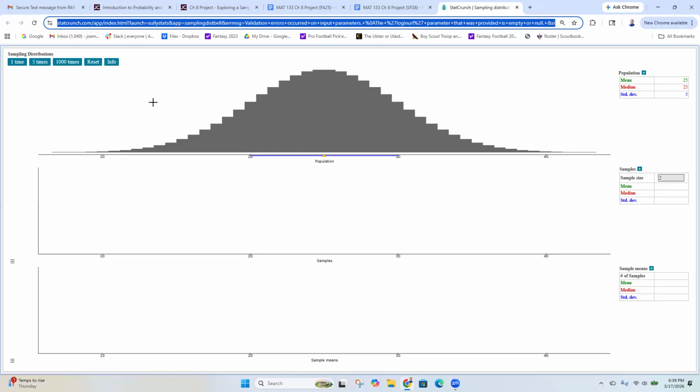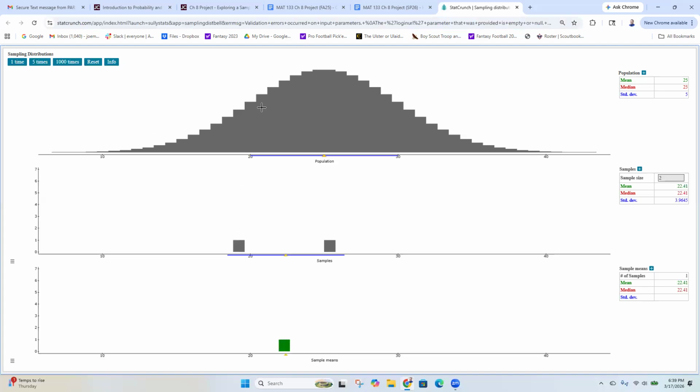Anyway, you don't need to do this, but in the upper left, if I click one time, it will take a sample. It'll grab two people from my population, measure their heights, and then take their average. The average is right here in the middle, and it'll drop it on this green dot down here. So the top is my population, okay? The middle is my sample, and I've got my sample size currently set to 2, okay? So we'll leave it at 2 for now. And then down here is what I get for the mean.